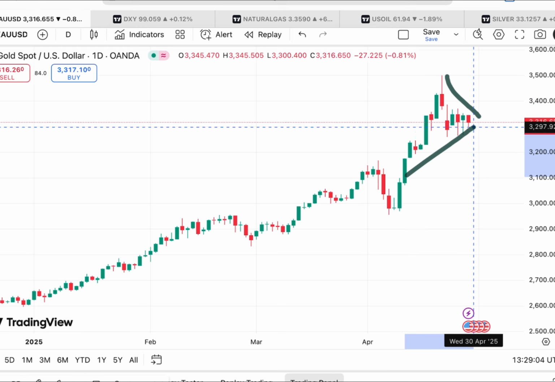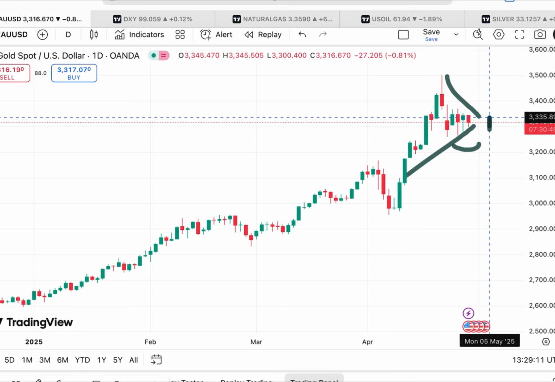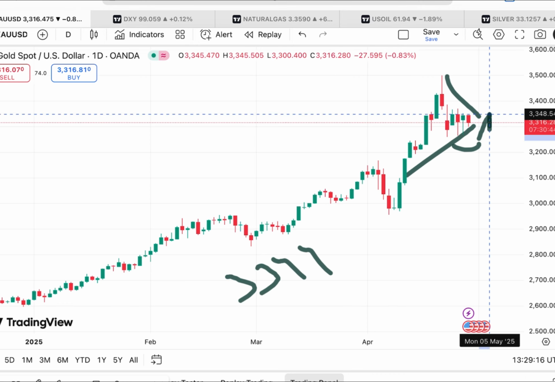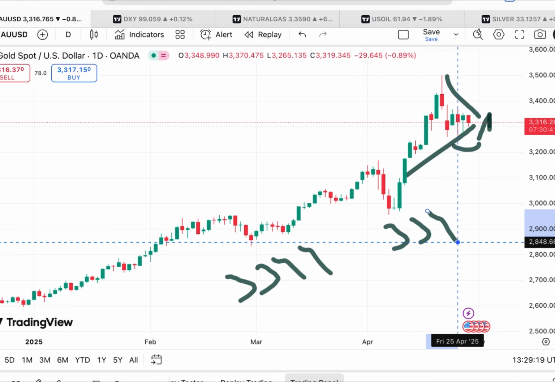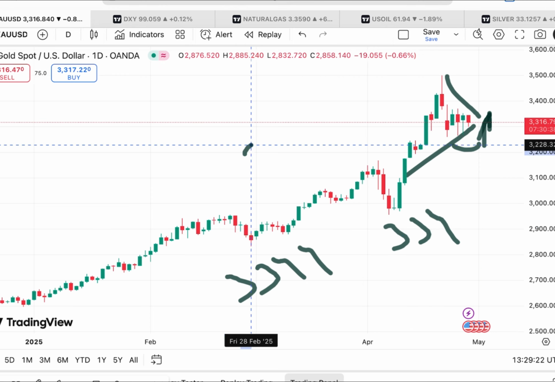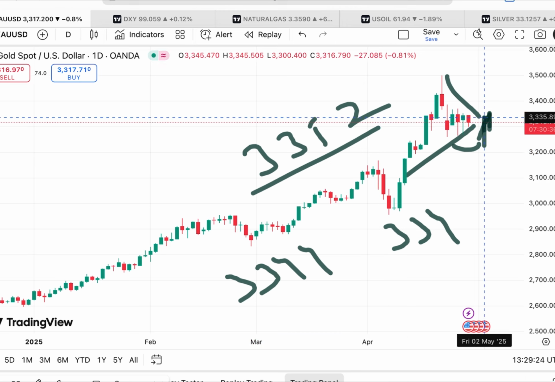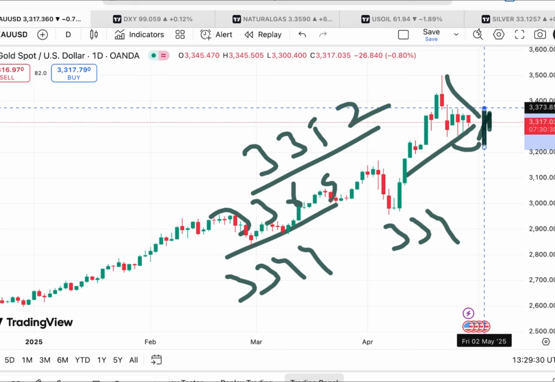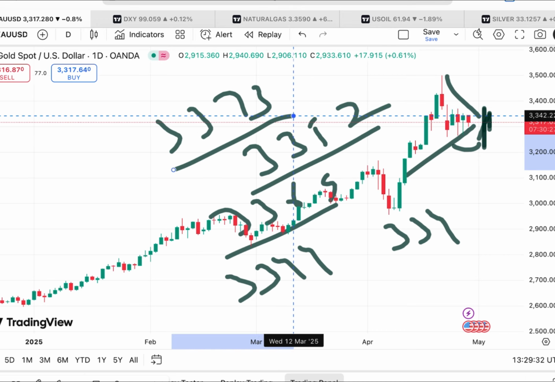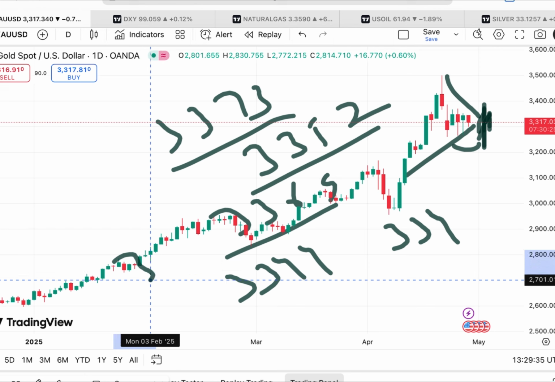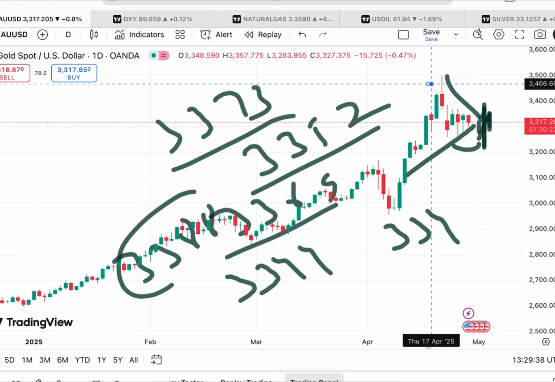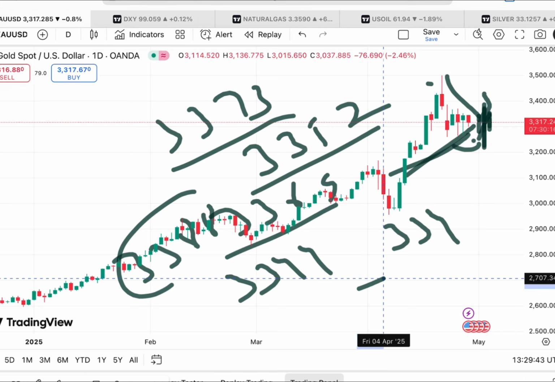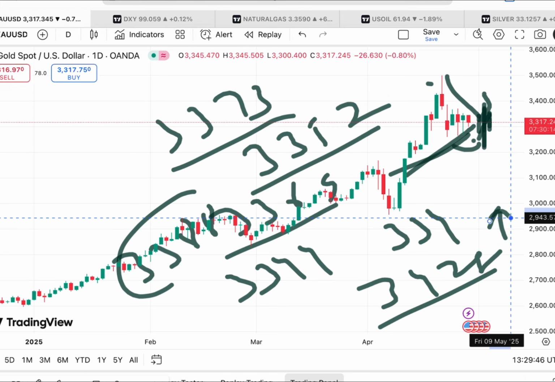There is a clear narrow pattern that has started forming in this particular swing. We can see it can touch a level of 3344, and once it starts going above this level, the probability of going towards 3346 will be there. If that sustains, we can see a further upside towards 3352, and from there a further high towards 3369. Suppose the price sustains above that level, the chance of touching 3373 will be there, and then a probability of going towards 3388. Because there's a pattern, if it breaks upside, we can see a further upside towards 3388, and from there it can move towards 3428, and then a further upside.